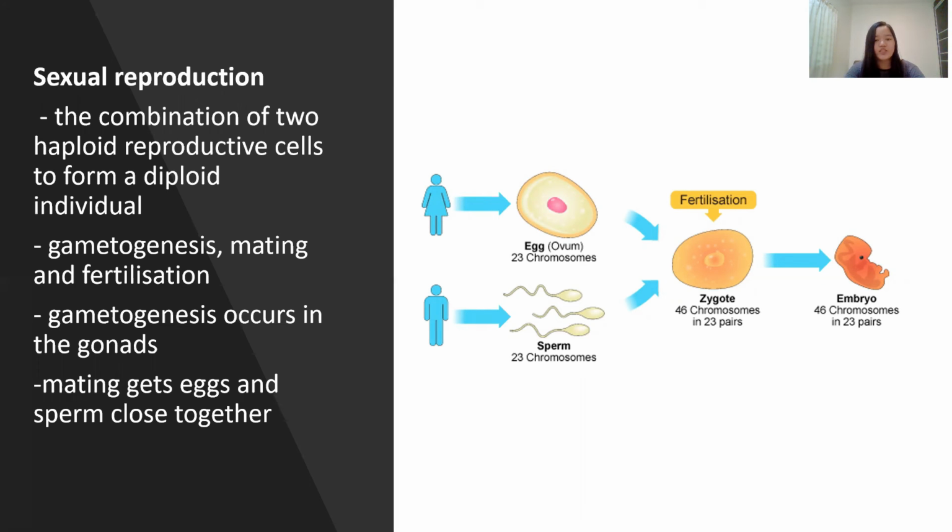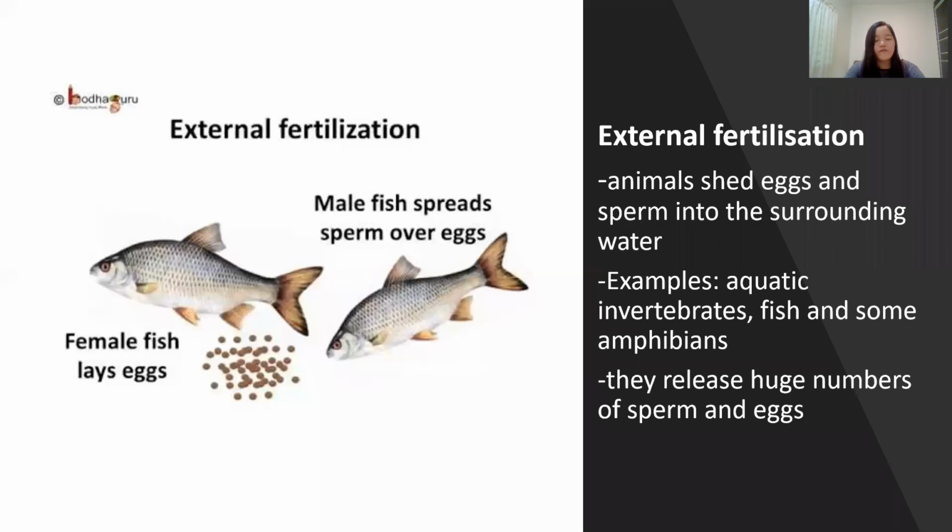The simplest distinction in mating systems is whether fertilization occurs externally or internally. One of the subgroups of sexual reproduction is external fertilization. For external fertilization, animals shed eggs and sperm into the surrounding water. The sperm swim to the eggs. These animals, such as aquatic invertebrates, fish, and some amphibians, release huge numbers of sperm and eggs to overcome large losses of gametes in the water.